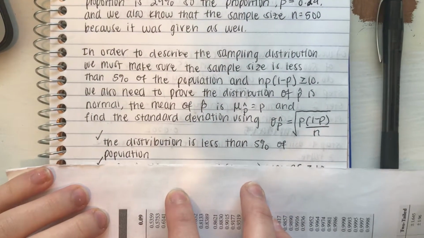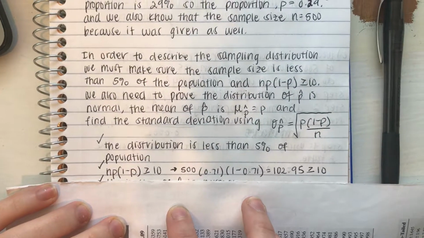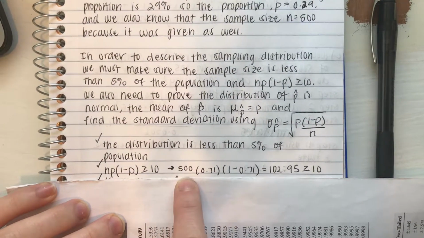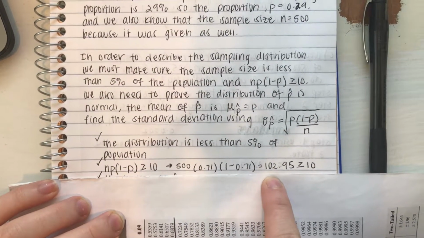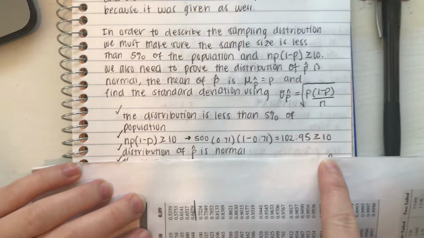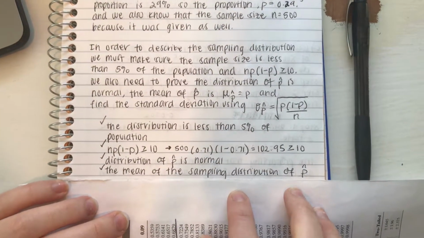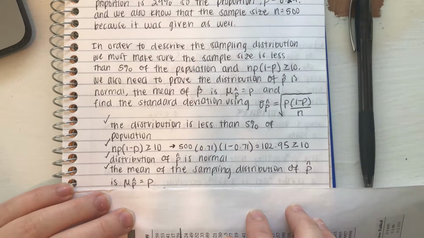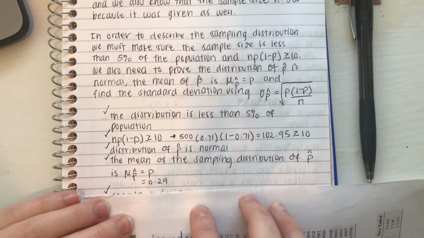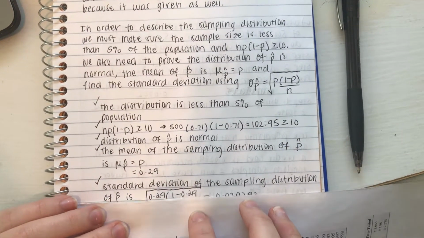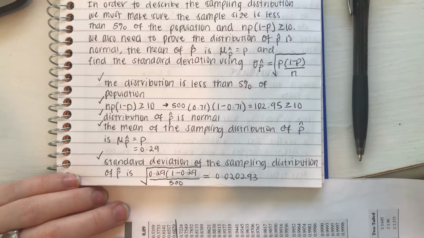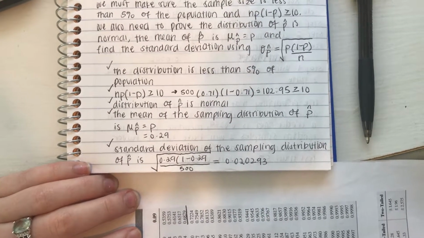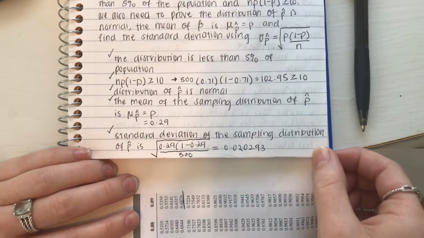So the sample is less than 5% of the population, and np(1 minus p) is greater than or equal to 10. 500 times 0.29 times (1 minus 0.29) equals 102.95, which is greater than 10, which means that the distribution of p-hat is normal. The mean of the sampling distribution of p-hat is mu p-hat equals p equals 0.29, and the standard deviation equals the square root of 0.29 times (1 minus 0.29) divided by 500, which equals 0.0202, so this distribution is approximately normal.